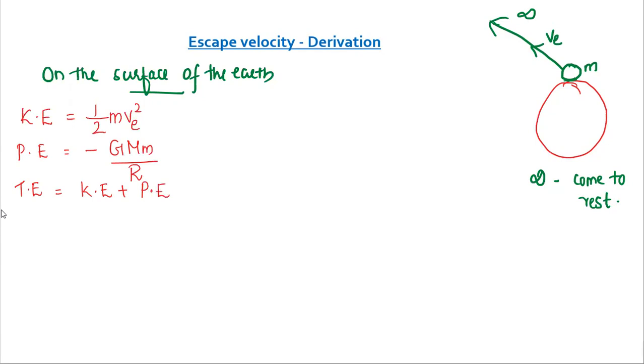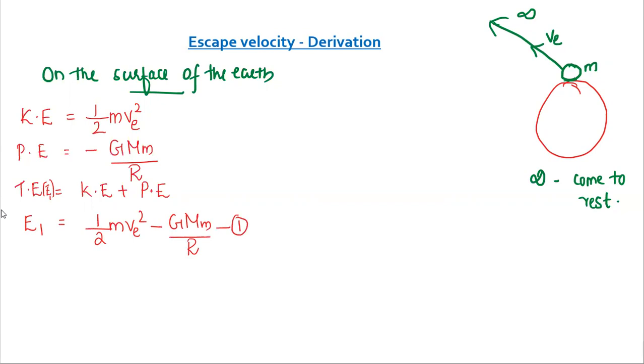Okay, let the total energy be E1. E1 is equal to kinetic energy plus potential energy. Substituting the values, half m ve square minus GMm upon r, because potential energy is negative. Let it be equation number 1.